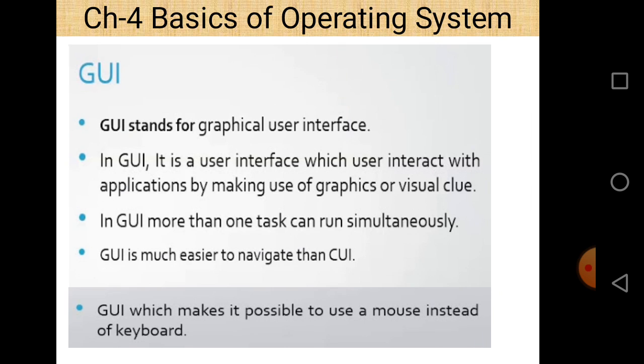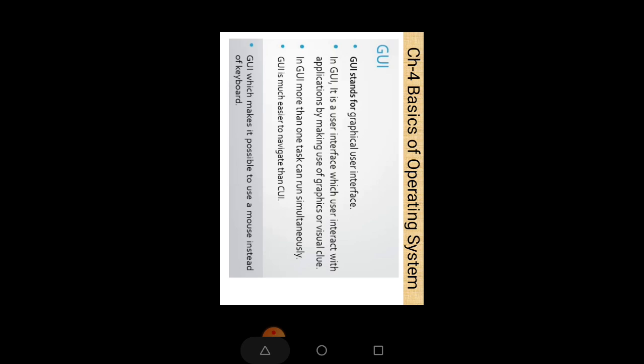GUI stands for graphical user interface. Almost all modern computer systems use GUI. And now character user interface, such as DOS, is an essential part of all operating systems. So they do not work as a separate part. So it is also very important.